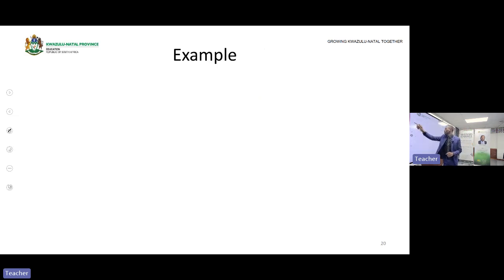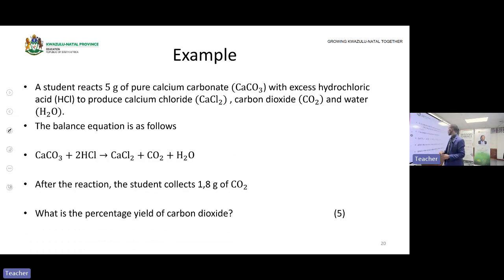Okay, then let us move to our next slide. That is for an example. Here there is an example. Let's read it. Whenever you are reading the statement, look for the important information and take note of it. Okay, let's start. A student reacts 5 grams of pure calcium carbonate. The moment I see pure calcium carbonate, I know all these 5 grams of calcium carbonate will react completely. Why? Because it is pure, it's likely to react completely.